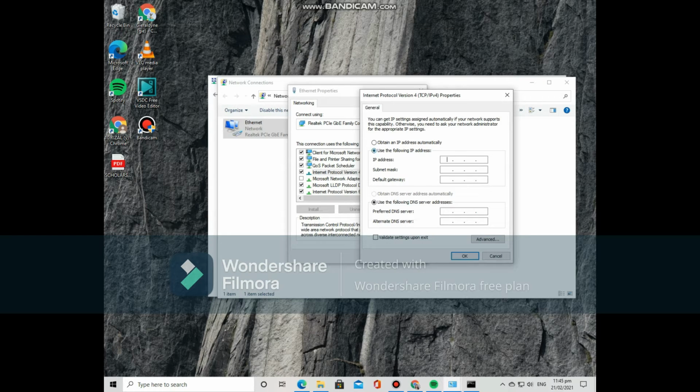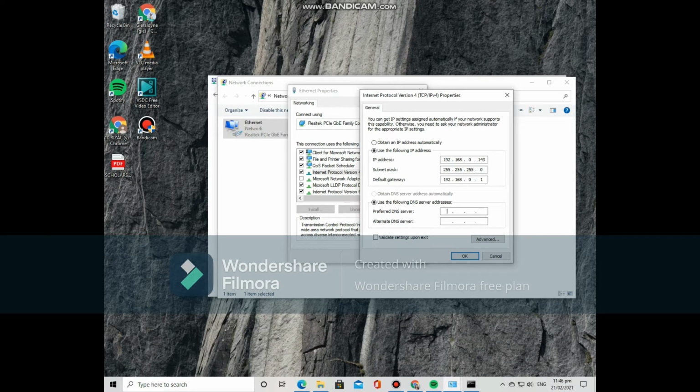So to set up, I want to use the number 143. For the subnet mask, it will be automatically filled. It is class C. Default gateway is 192.168.0.1. As you can see, you can change the first 3 octets because they serve as the network. You can only change the 4th octet in class C because it represents the host.